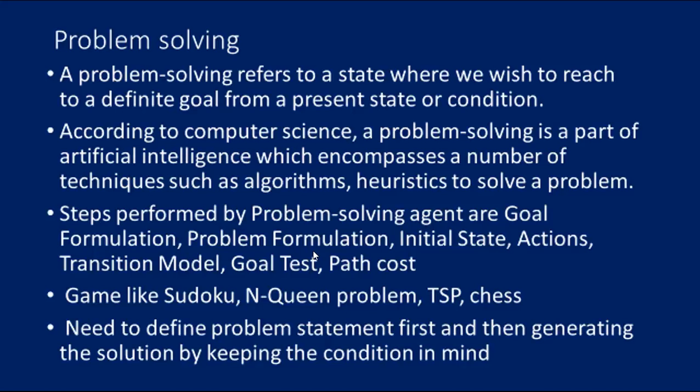So here we can say the problem formulation has states, which describe the location of each number tile and the blank tile. Initial state: we can start from any state as an initial state. Actions are either left, right, up or down. The transition model returns the resulting state as per the given state and action. The goal test identifies whether we have reached the correct goal state. Path cost is the number of steps in the path, where the cost of each step we can take as 1.